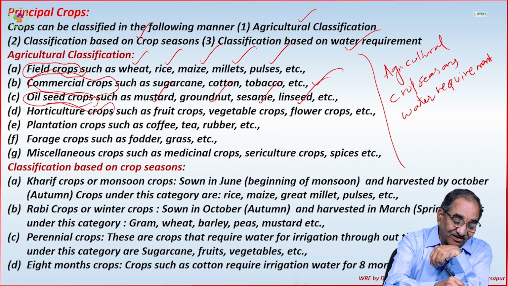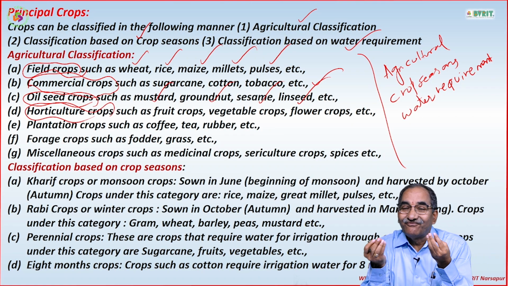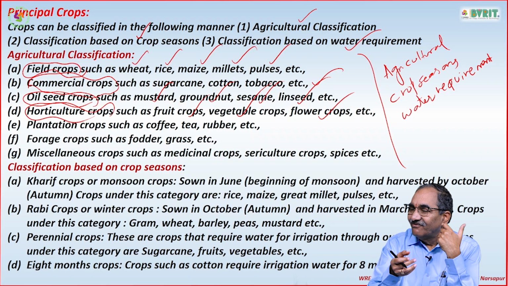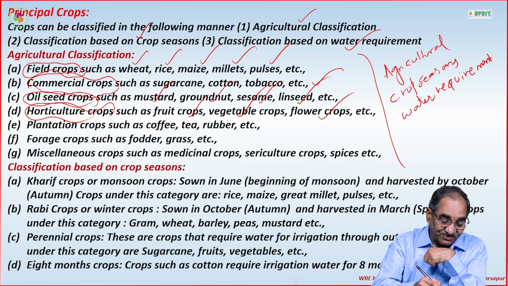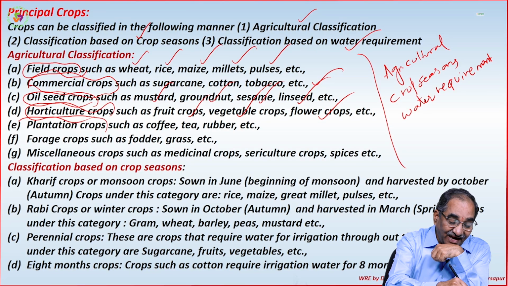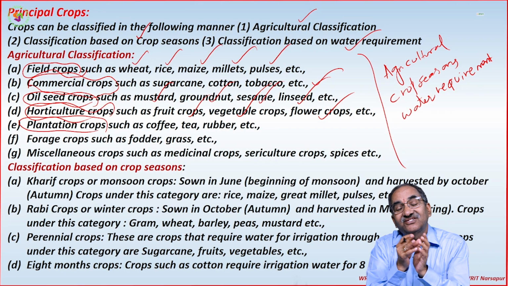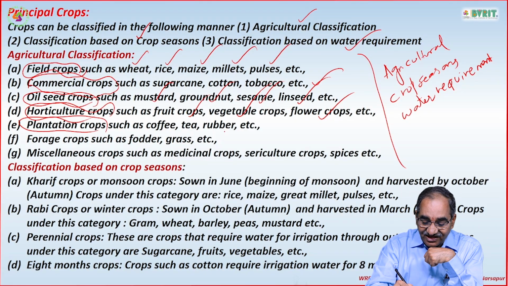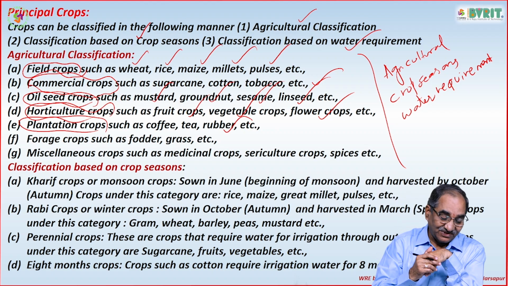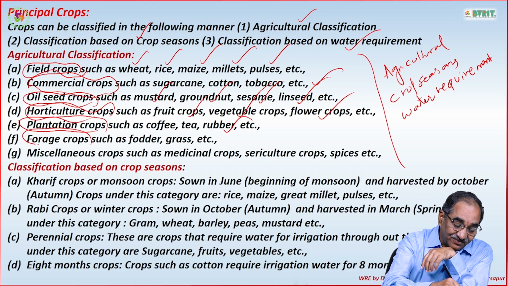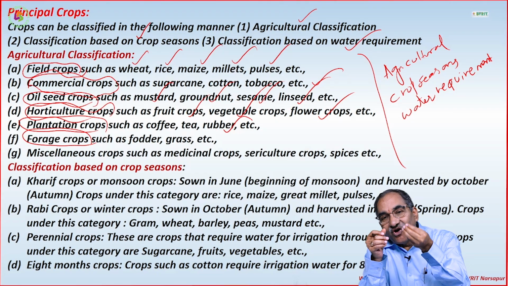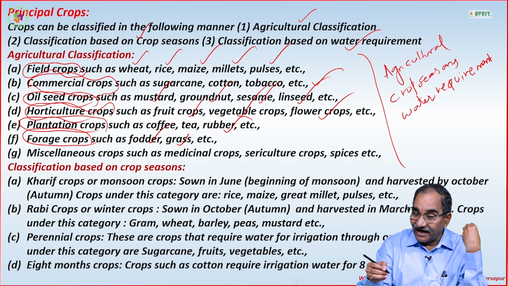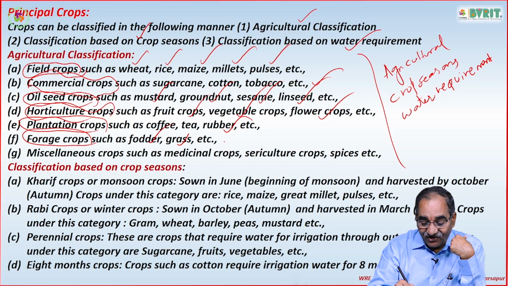Then horticulture crops. The horticulture crops means the fruit crops, the vegetable crops, flower crops. These are the things which come under horticulture crops. Then apart from that, the plantation crops, such as tea plantation, coffee plantation, rubber plantation in Kerala. So these are all called plantation crops. Apart from that, forage crops. The forage crops are nothing but the fodder for the animals, for example grass. So they are all called forage crops.